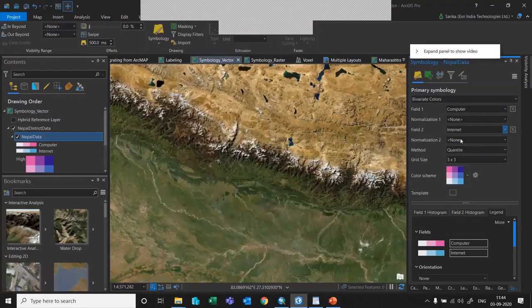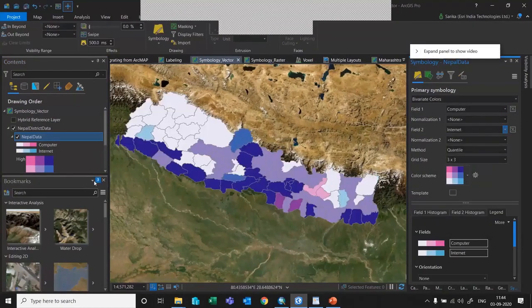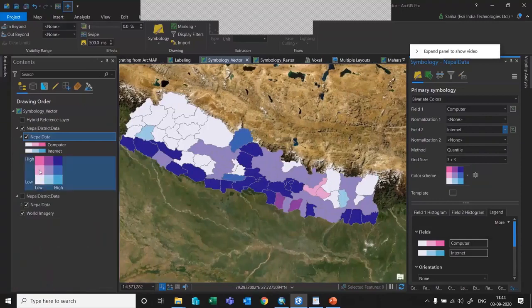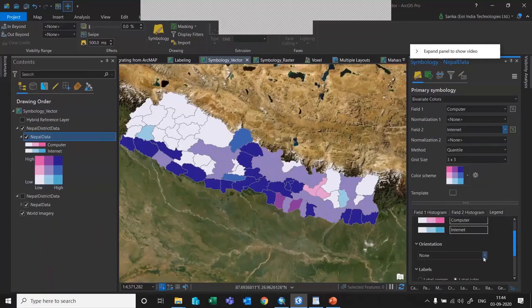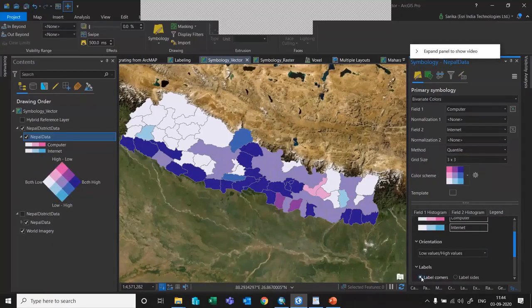As soon as I do this, you can see that there is a tab coming over here and a symbology as well. The districts in the blue color have both high internet connectivity as well as a high count of computers. You can change the orientation of the symbology to understand it well. You can change the legend basically, and as required, you can label it. If you want to label on each corner, you can do that as well. Or if you want to label it on sides, you can do that as well.